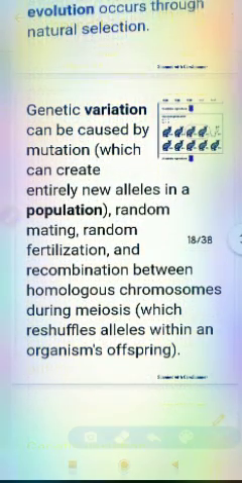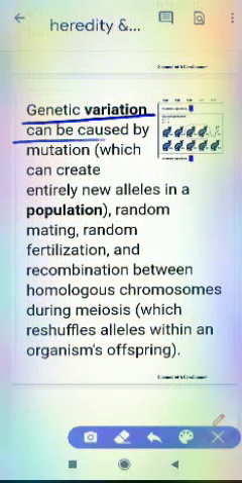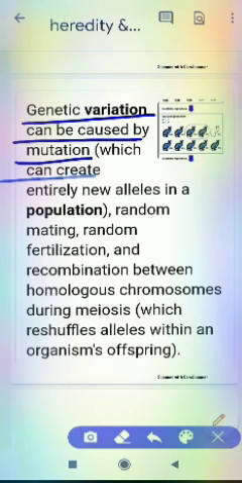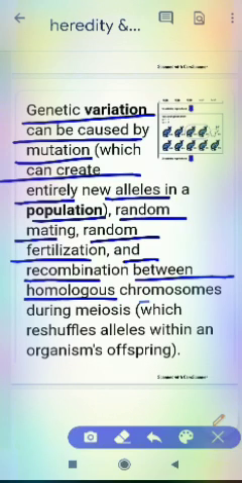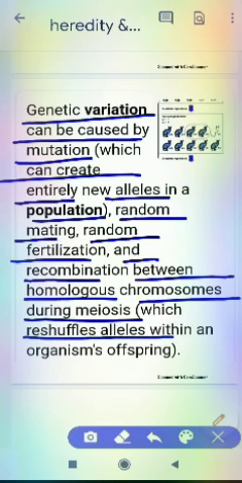Okay, the next is genetic variation can be caused by mutation, which can create entirely new alleles in a population, random mating, random fertilization, and recombination between homologous chromosomes during meiosis, which reshuffles alleles within an organism's offspring.